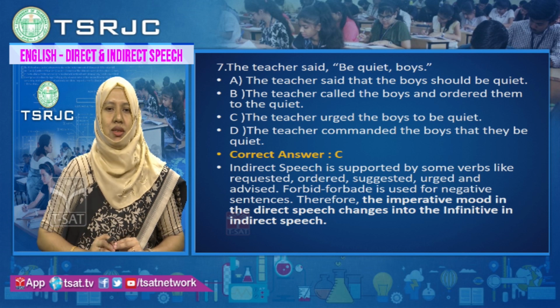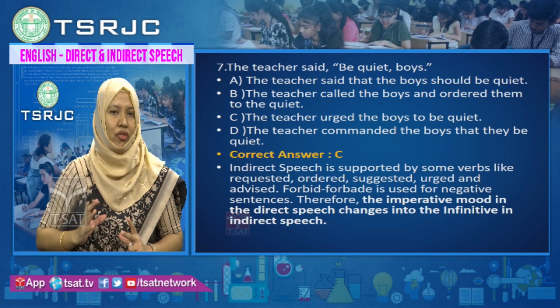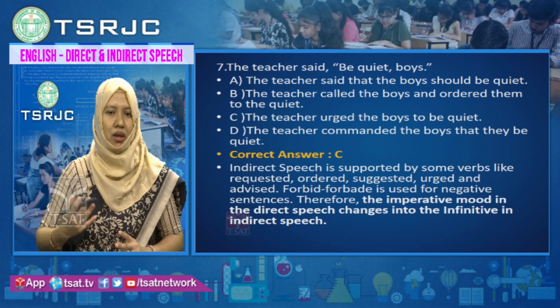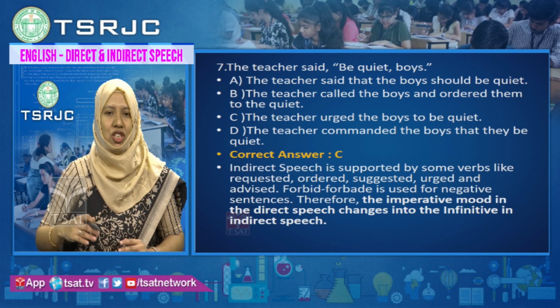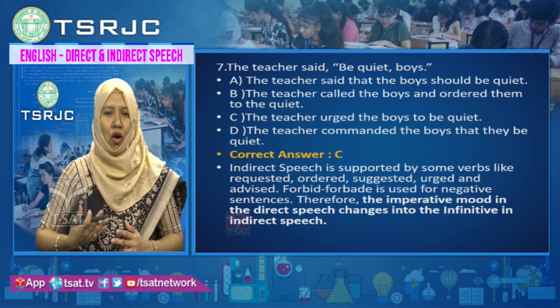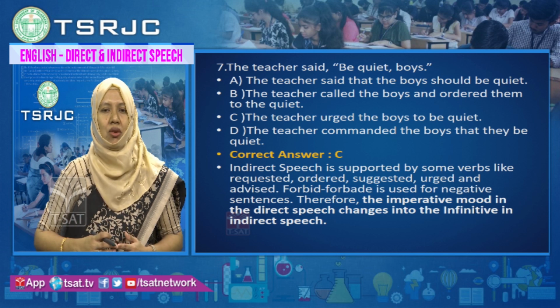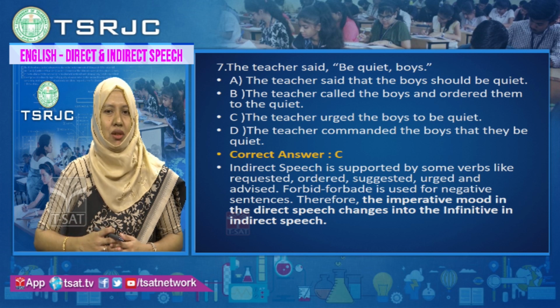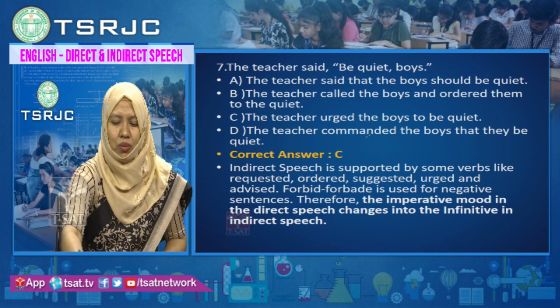Now, if you look at this sentence, in direct speech, it is an imperative sentence. It can be a request, it can be an order, it can be a suggestion. You can use any form of reporting verb. It can be urged or advised. So, the subject, the teacher, will be the same. You are changing the reporting verb said to urged. The teacher is ordering or urging. The teacher urged. To whom did the teacher urge? The boys. What is she urging, requesting or ordering? She is ordering them to be quiet. So, if you look here, option C is correct.